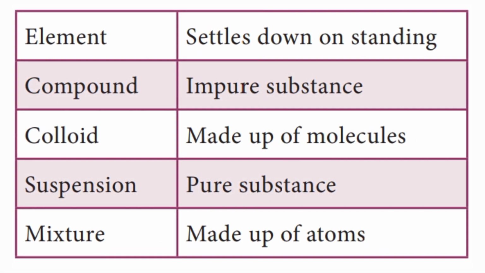Match the following. Here column A and column B are given. In column A, element, compound, colloid, suspension and mixture are given. In column B, settles down on standing, impure substance, made up of molecules, pure substance, made up of atoms are given. They have to match it correctly. Let us see the answer.